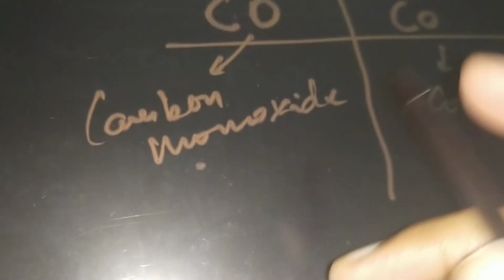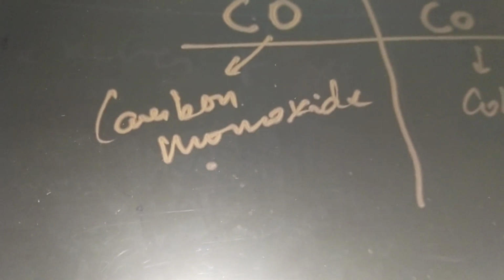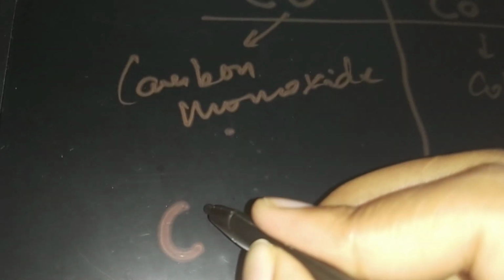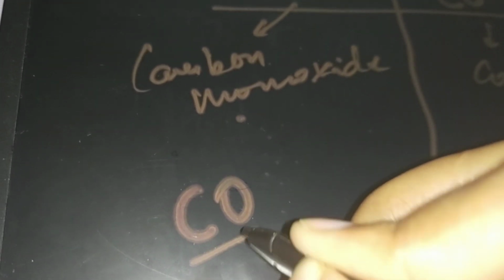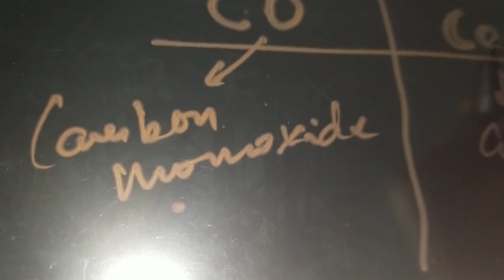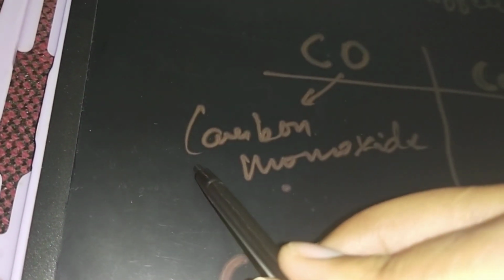Why? Because when you were in standard 9, you had read about the IUPAC nomenclature that every element starts with a capital letter, and if we combine two capitals, then it will be a compound, not an element. Here it is capital, then here it's small. It is cobalt and here it is carbon.